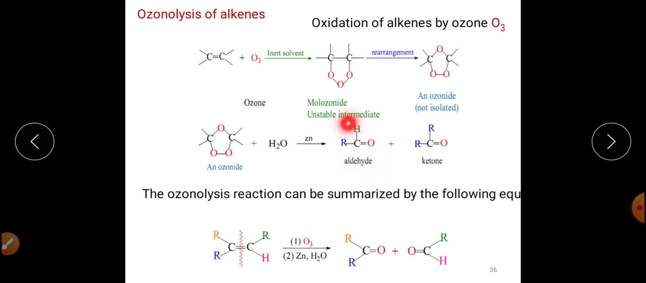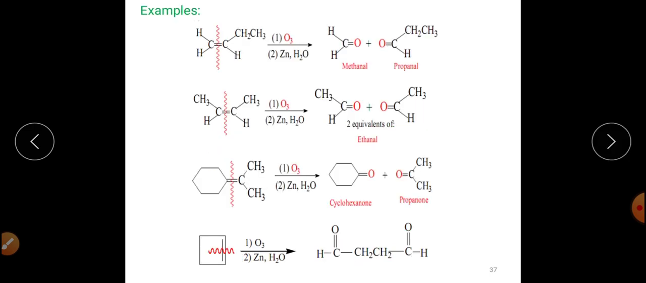For example, here one aldehyde molecule is being synthesized and one ketone is synthesized, so we can clearly say that here there are two R groups, and here one R group and one hydrogen, right? So this will get converted into aldehyde and this moiety will get converted into the ketone. This is the particular reaction, that is ozonolysis of alkenes, which converts alkenes into aldehydes and ketones.